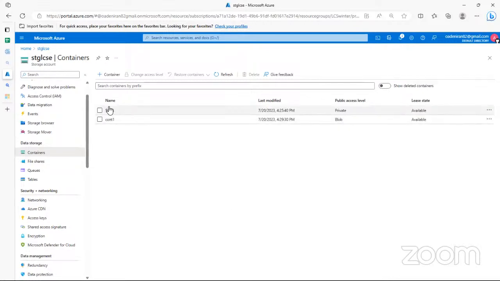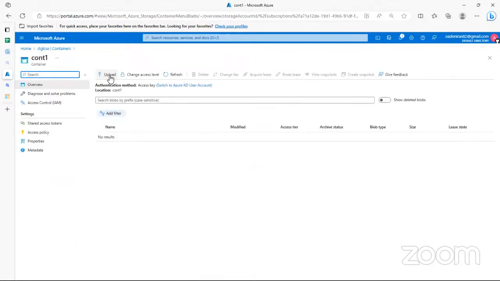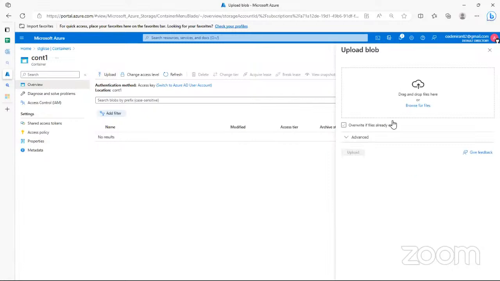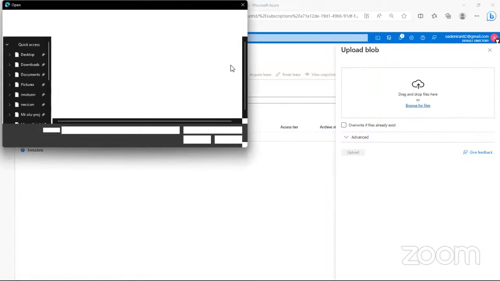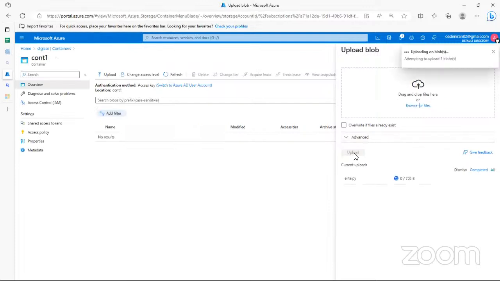So there's an automatic blob that is created. This is where your logs are kept. So inside this now, if I come into this container, see now that I can upload files. If I click this upload option and I come here, you see I can just browse for files. Let me just work on some random files that I have here. Let me upload that. So that has been uploaded.